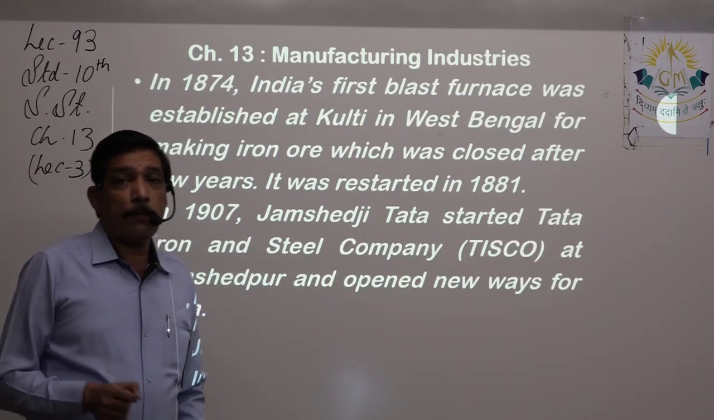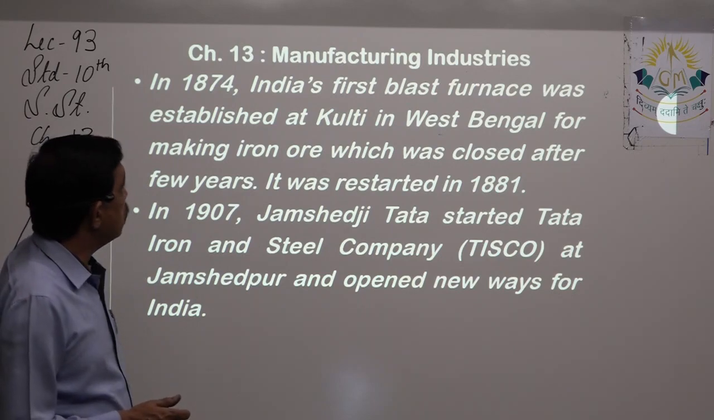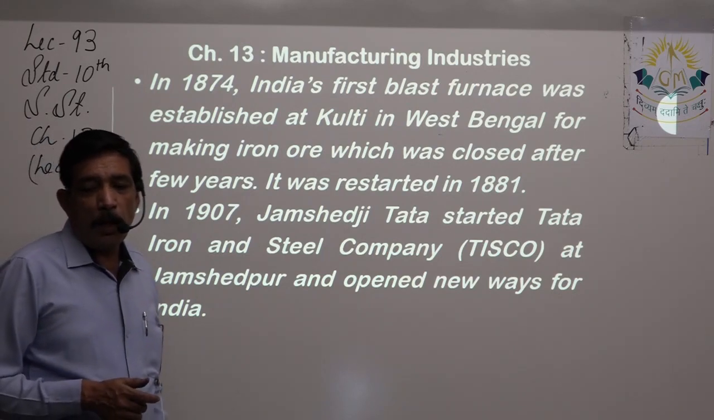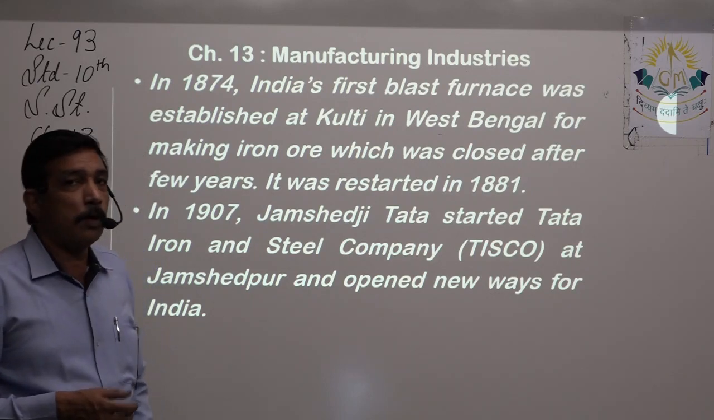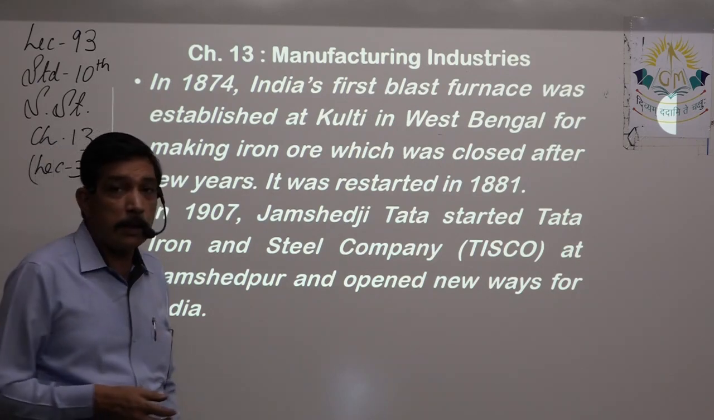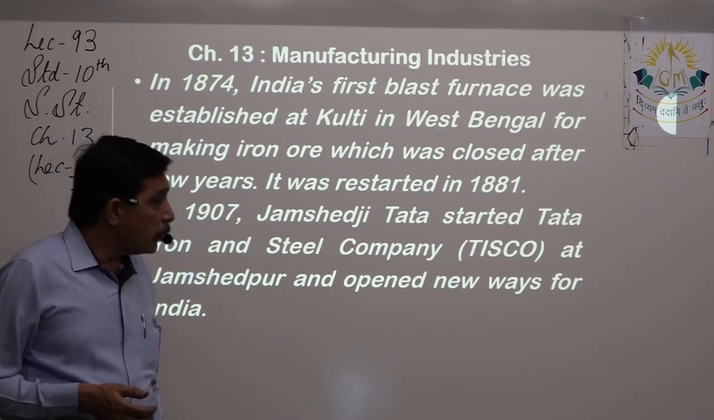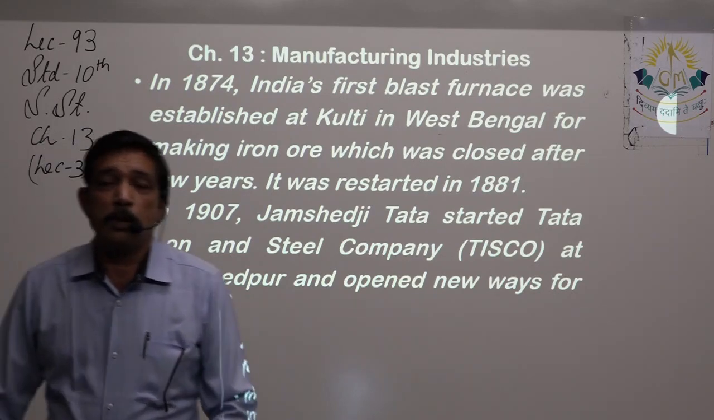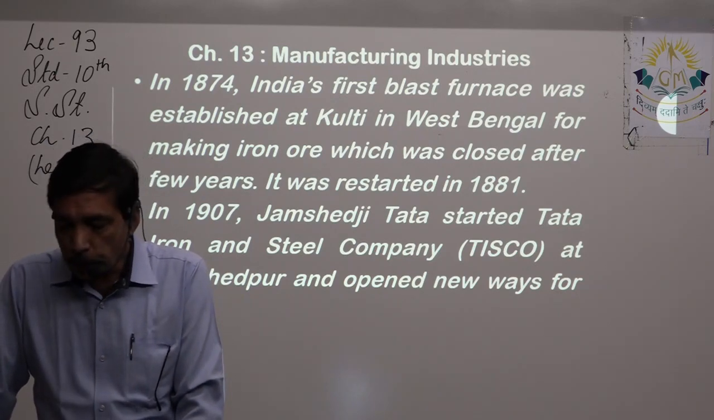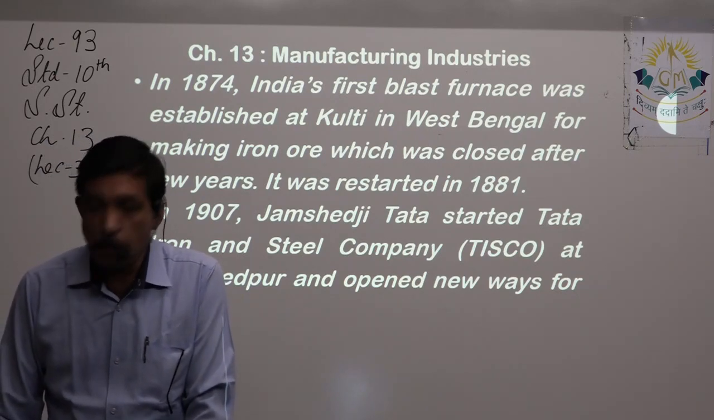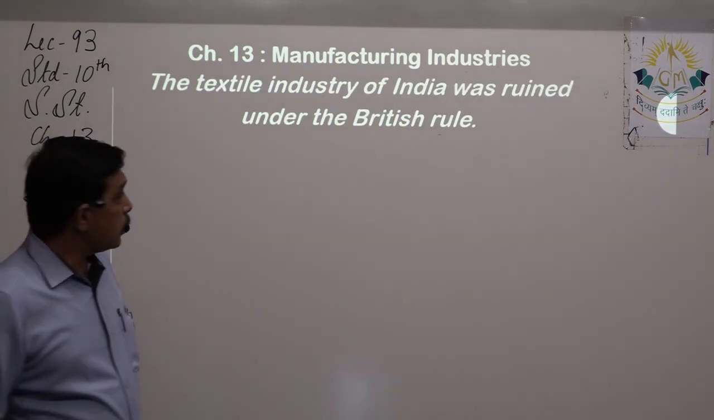In 1874, we got the first blast furnace, at Kulti in West Bengal, for making iron from ore, which was closed after a few years and restarted in 1881. In 1907, Jamshedji Tata established the Tata Iron and Steel Company, in short TISCO, at Jamshedpur, which opened new ways for the iron and steel industry.